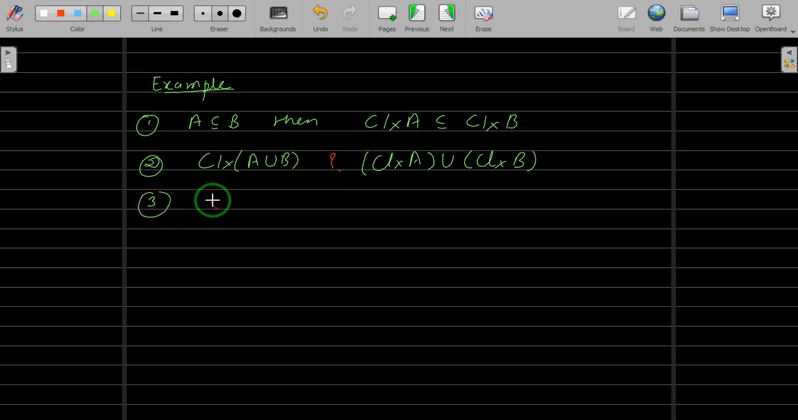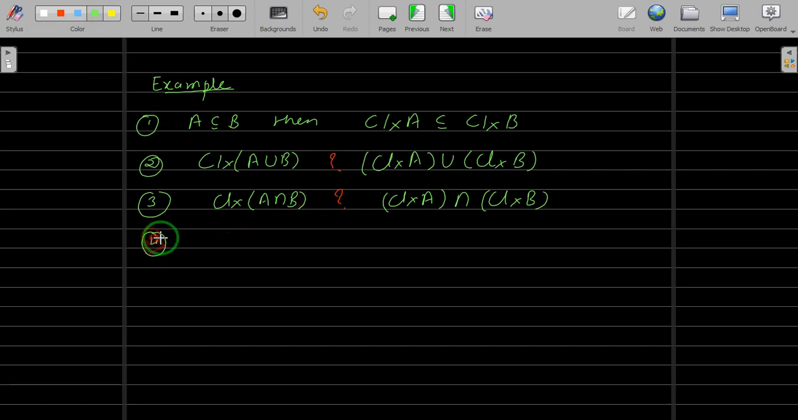Third, what about intersection? Closure of A intersection B in X, and what is the relation between that and closure of A in X intersection closure of B in X? Now, of course, again remember that this need not be comparable. So be careful while you find the answer for this. See how it is related. They need not be comparable. That also you may have as a choice.